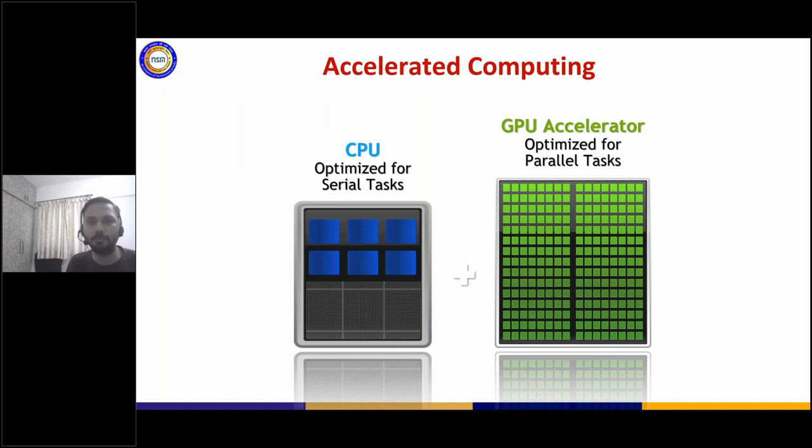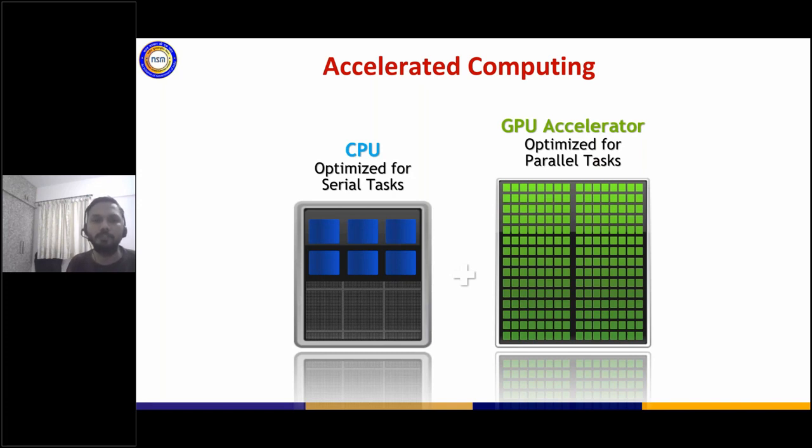From an accelerated computing point of view, again, this is a cartoonish figure or animated, which kind of shows you the silicon budget. What you see on the left hand side is a limited set of cores. On the right hand side, what you see is GPU having many more number of cores. And on the left hand side, the CPU actually allocates a large portion of its silicon budget to something else, like more number of control units as well as cache, while GPU has it at a much, much more level. Let's look at this difference by going into each of them.